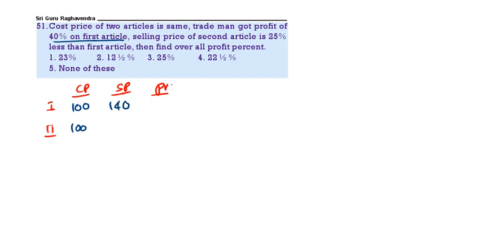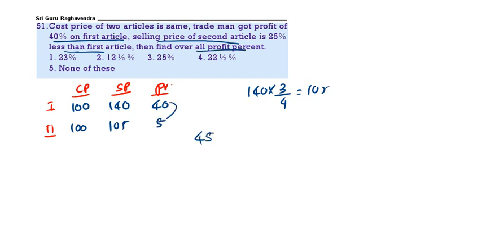So selling price is 140, therefore profit is 40. The selling price of second article is 25% less than the first article. First article selling price 140, 25% less means 3 by 4, that will be 105, therefore profit is 5. Then find the overall profit. Overall profit is 40 plus 5, 45. Profit is always calculated on the cost price. What is the overall cost price? 200. 45 into 100 by 200, that is 22.5. 22 and half is the correct answer.